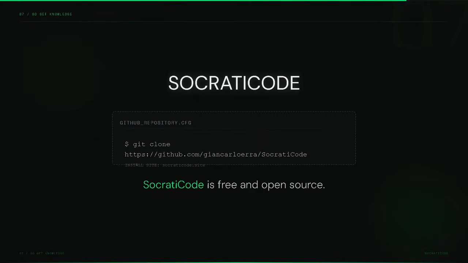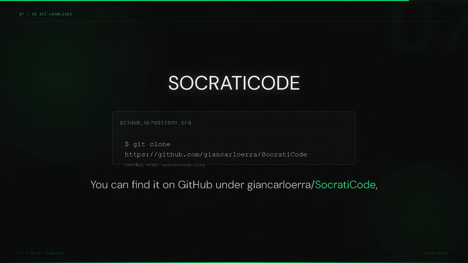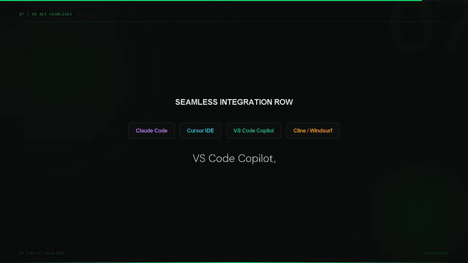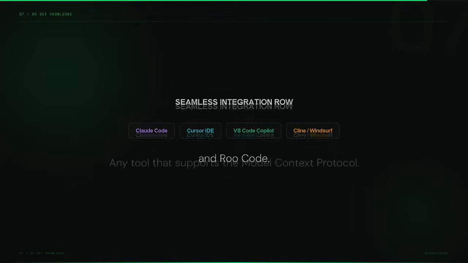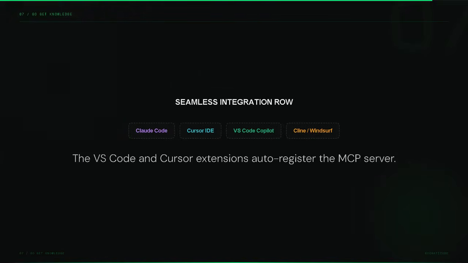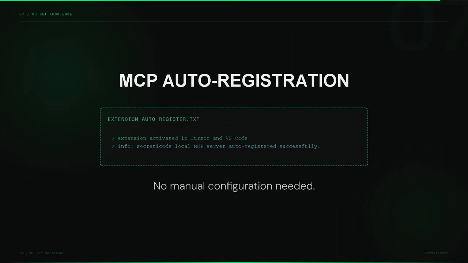SocratiCode is free and open source. You can find it on GitHub under Giancarlo/SocratiCode, or install it right now at SocratiCode.site. It works with Claude Code, Cursor, VS Code Copilot, Gemini CLI, Windsurf, Klein, and RooCode. Any tool that supports the Model Context Protocol. The VS Code and Cursor extensions auto-register the MCP server. No manual configuration needed. Open the extension and you are ready.